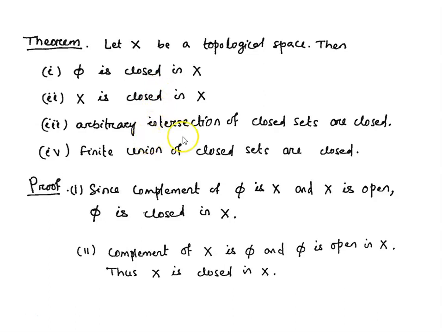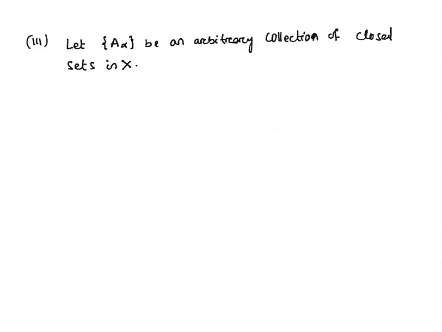Now let us prove the third one: arbitrary intersection of closed sets is closed. We know that in a topological space, an arbitrary union of open sets is open. By the definition of topology, an arbitrary union of open sets is open. Here we have to prove that an arbitrary intersection of closed sets is closed.